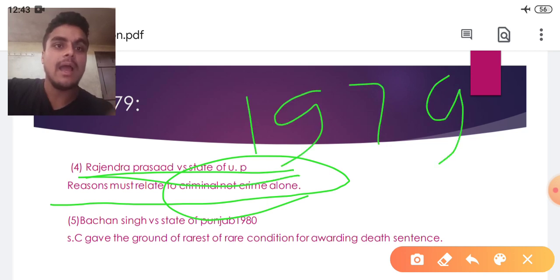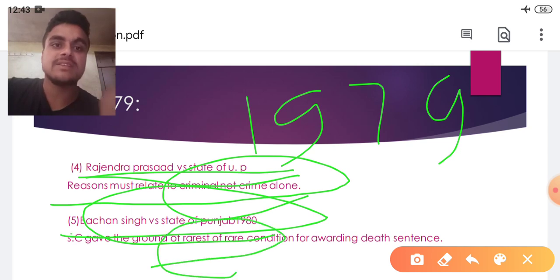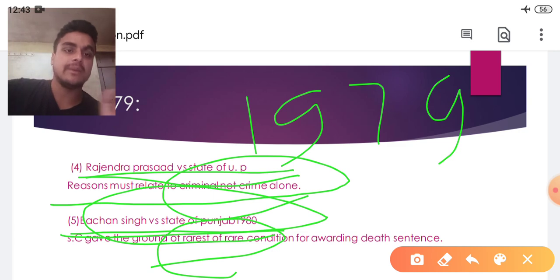And in 1980, the most leading case of the Supreme Court, which set the parameter on which the death sentence is awarded till now, the rarest of the rare condition, Bachan Singh versus State of Punjab, 1980.